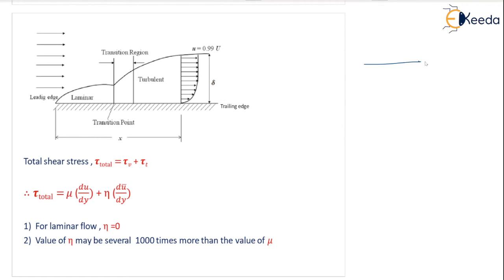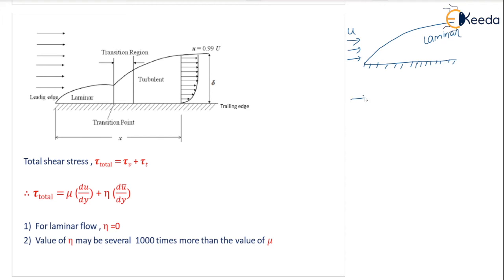Look at this figure. If the velocity is very high initially, look at these three conditions. I will explain clearly. No need to confuse. Flow is coming here, and this is the plate, stationary plate, and flow is coming in this direction with the velocity u. If the velocity is very less, then it will only form a laminar boundary layer. Correct? This is called laminar.